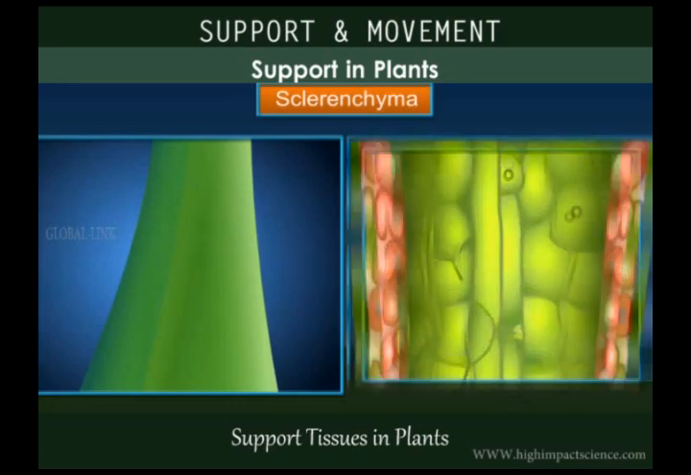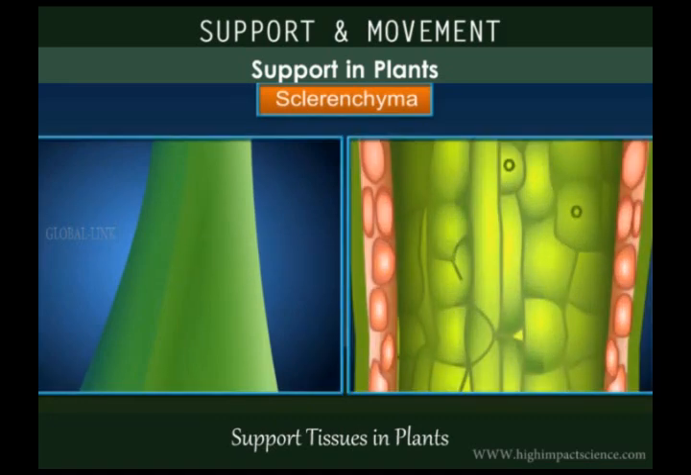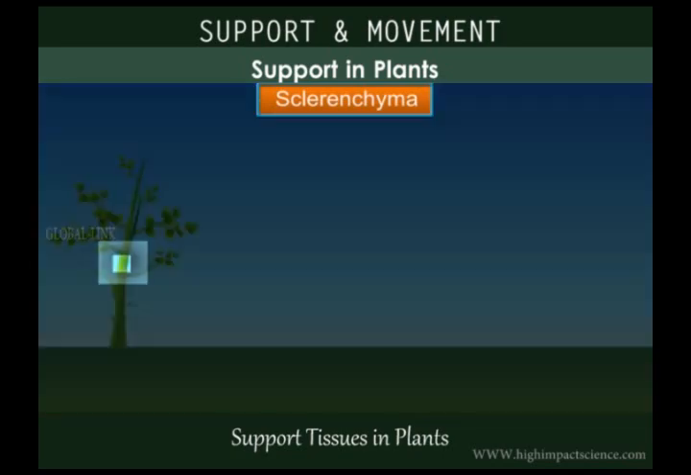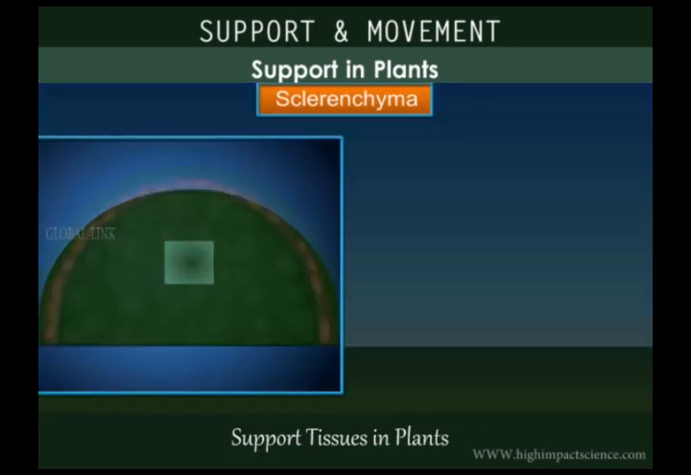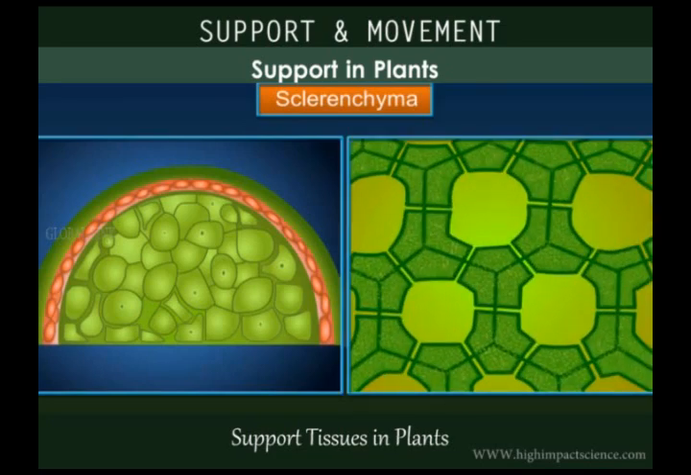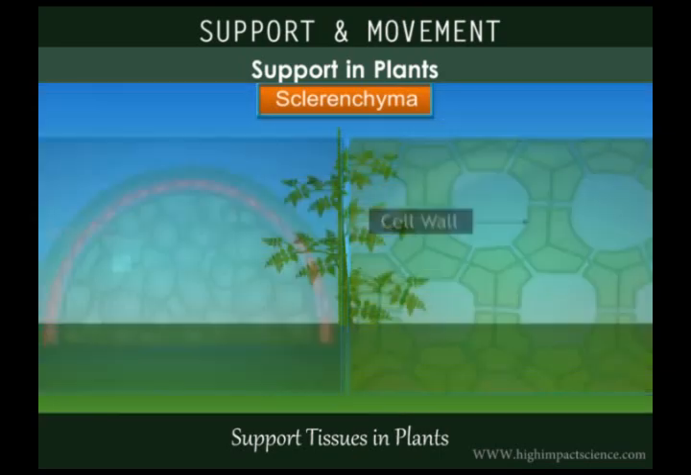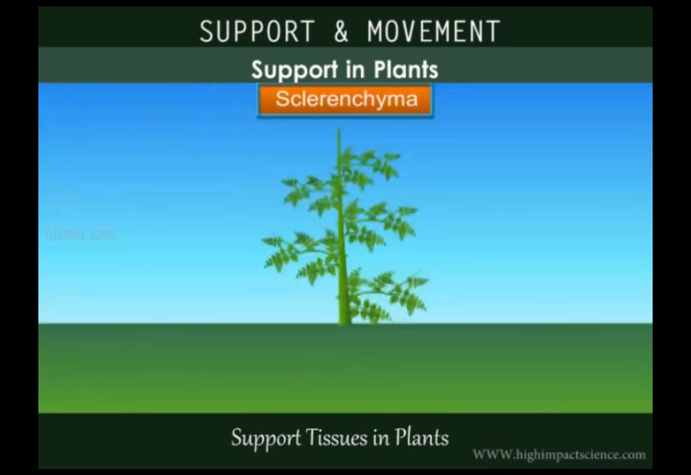Sclerenchyma are long, narrow cells with no intercellular spaces between them. Sclerenchyma consist of dead cells with lignin deposited in their cell wall. They occur in the vascular tissues of the stem, veins of leaves, and in the covering of seeds and nuts. They provide strength to the plant.